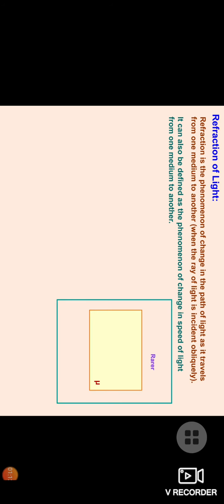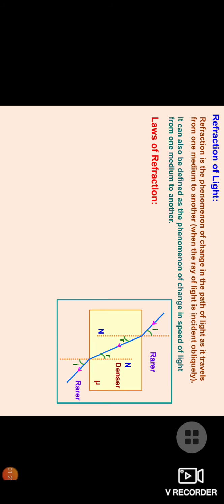So as you can see, there is one slab we have shown here, which is made of glass. Air is rarer and the glass slab is denser. The ray of light is bending towards the normal when it passes from rarer to denser, and from denser to rarer it is bending away from the normal.